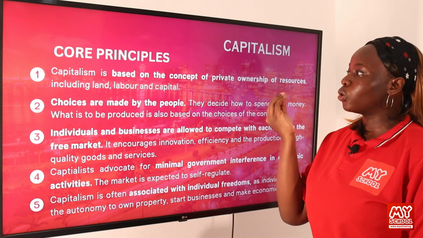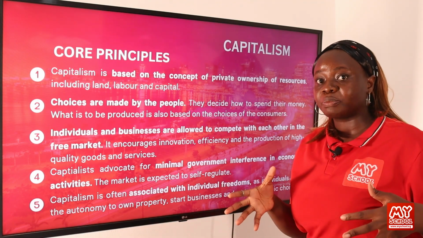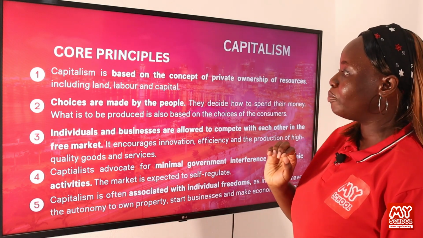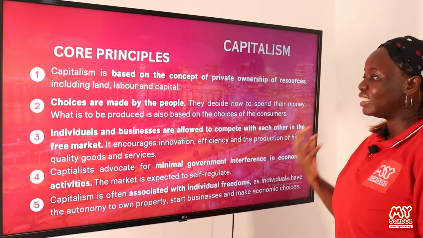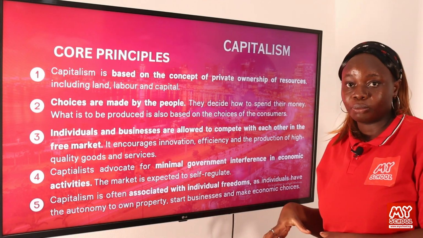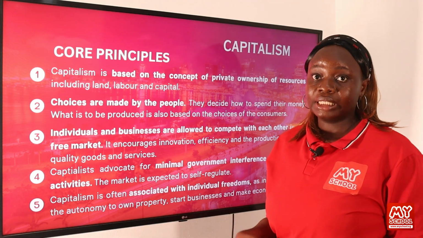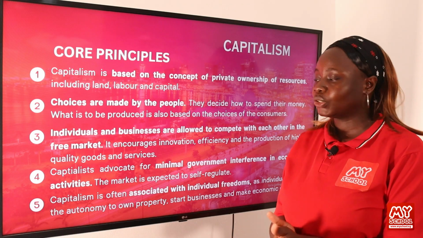So all of these are the resources, and it is in the hands of private individuals and not the government in a capitalist society. Choices are made by the people. They decide how to spend their money. What is to be produced is also based on the choices of the consumers. So it is not the government that determines what is to be produced within the society in a capitalist economy or in a capitalist society.